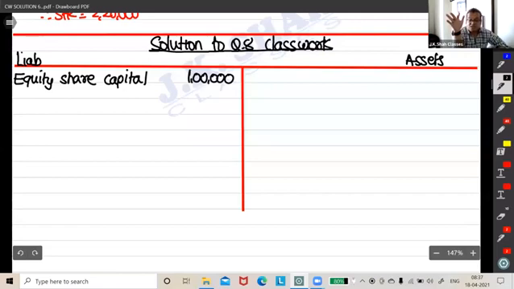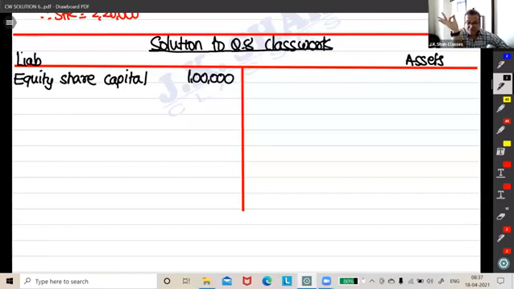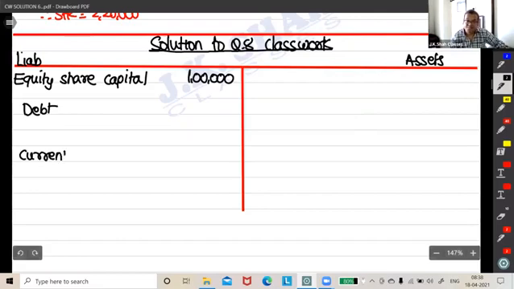See, other than that, anywhere have they given a mention of reserve and surplus or something? Answer is no, right? So we have nothing to write over here. But yes, what else that I know for sure is that there is a debt and there are current liabilities.